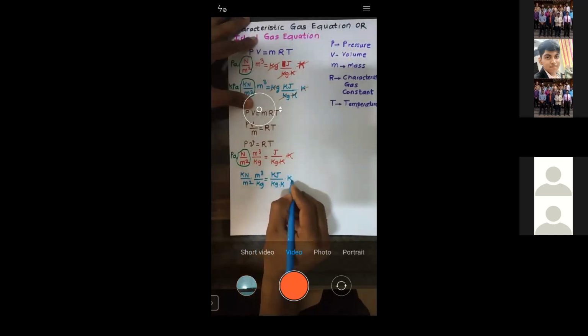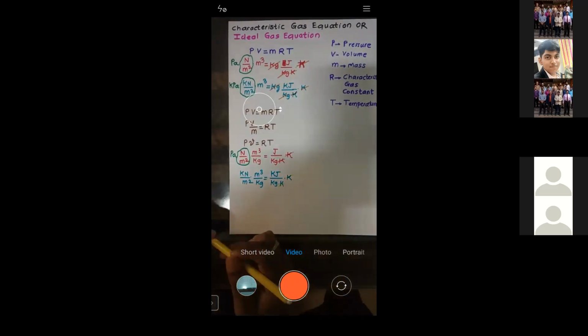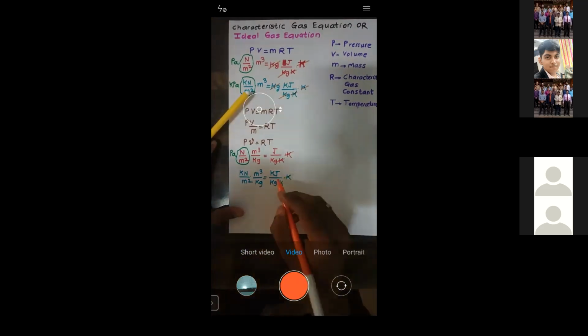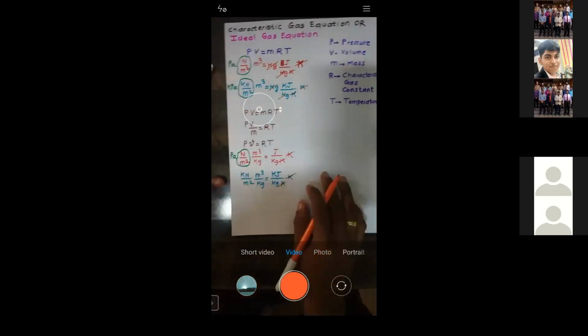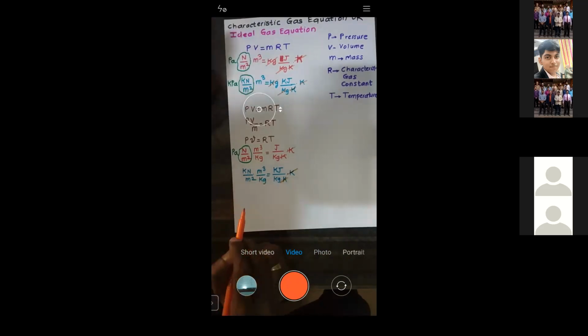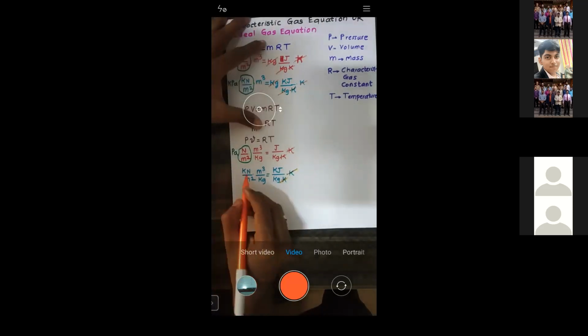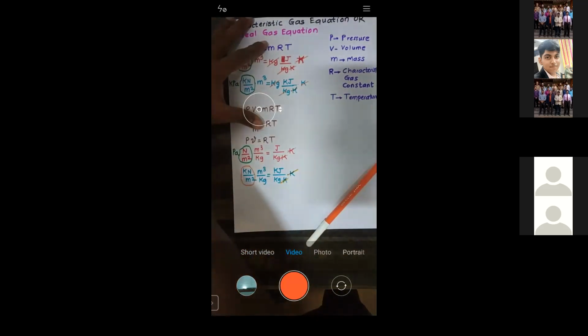multiplied by Kelvin, right? So what happens is, this Kelvin gets cancelled. You can see Kelvin here and this Kelvin here gets cancelled. What is remaining? Kilojoule by kg, right? What is written here? Kilonewton into meter by kg. That is kilojoule per kg, right? So we are getting the same thing. So this particular term, when you see, is called kilopascal.